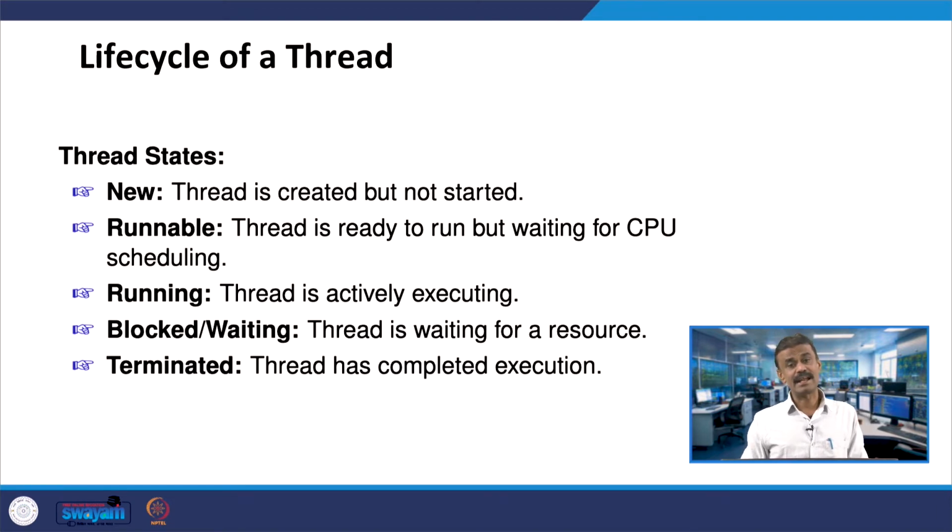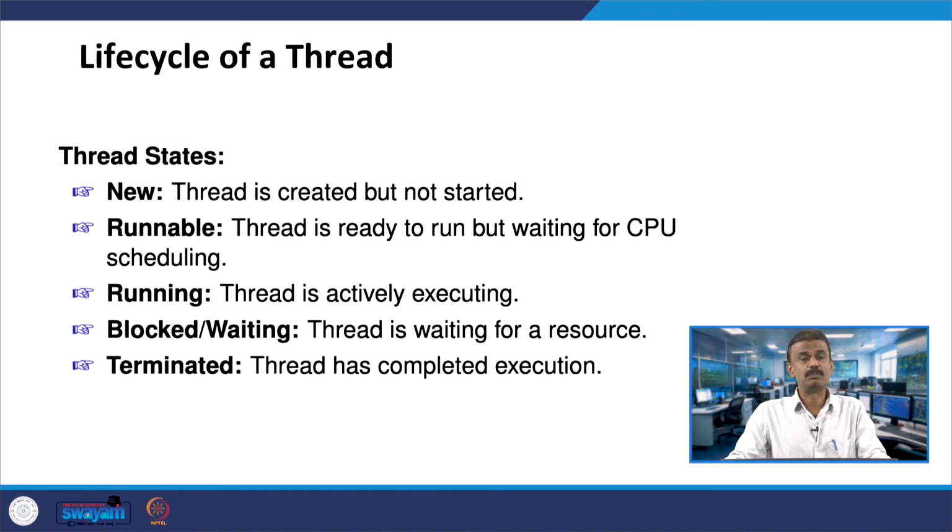The next state is the runnable state, right. The thread is ready to run but waiting for CPU scheduling. You can say that it is ready for running, but it will wait for CPU scheduling. Now, the next state is running, right. Now the thread is actively executing. The running state means the thread is actively executing.